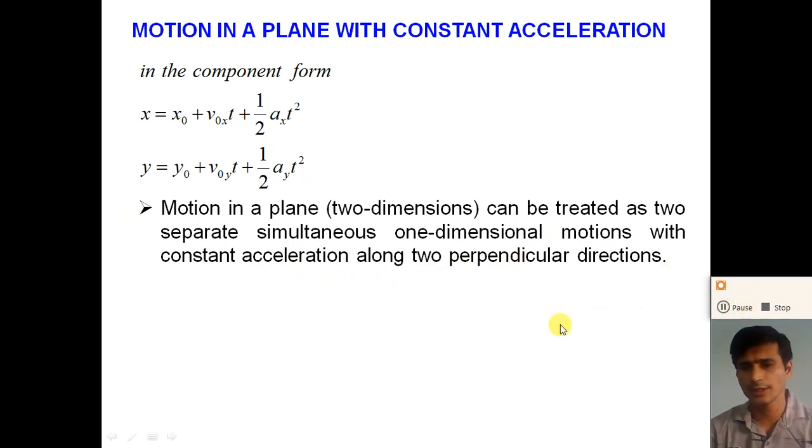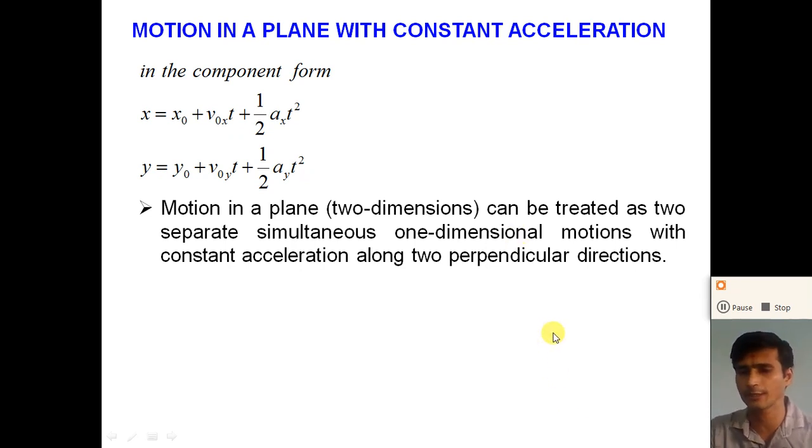So dear student, understand the motion of an object with a constant acceleration. Now let us understand how these equations of motion with constant acceleration are useful in an example.